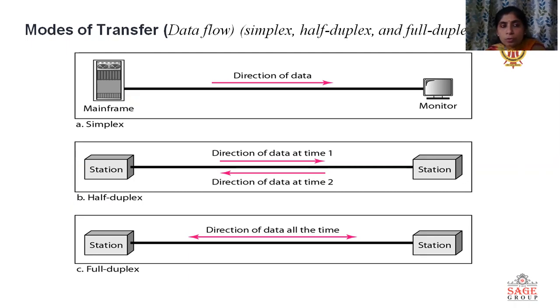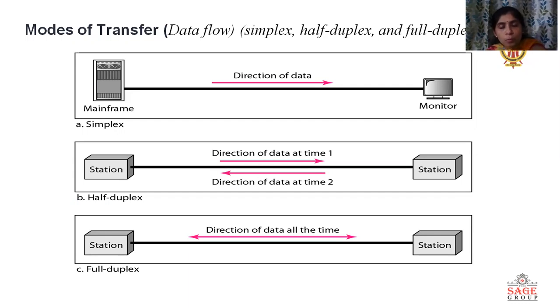Before going to the details of simplex, half duplex, and full duplex, we will understand what communication is. Communication is the exchange of information or transfer of information from one point to another point.